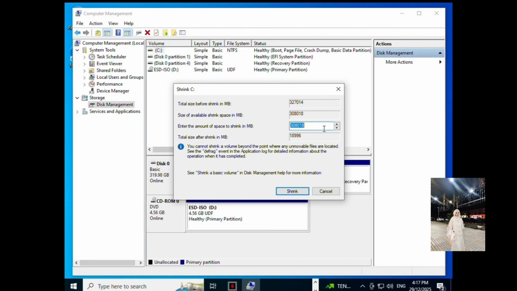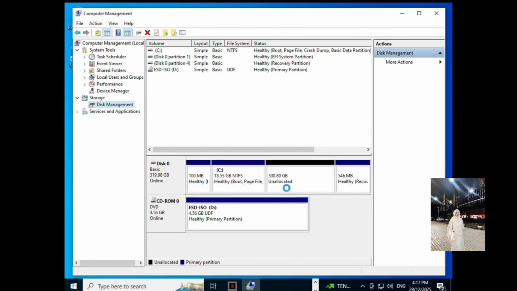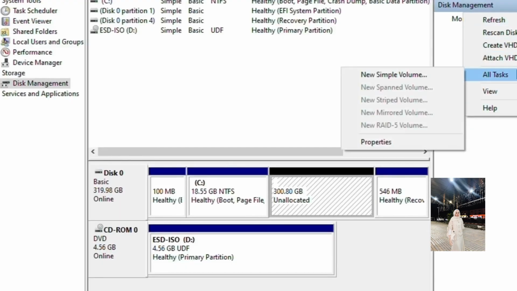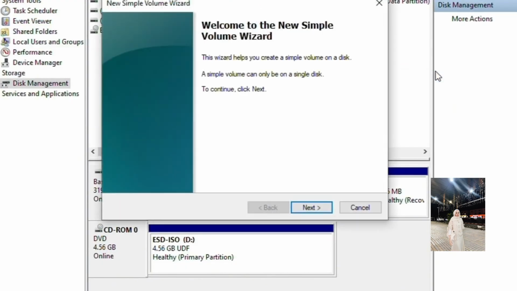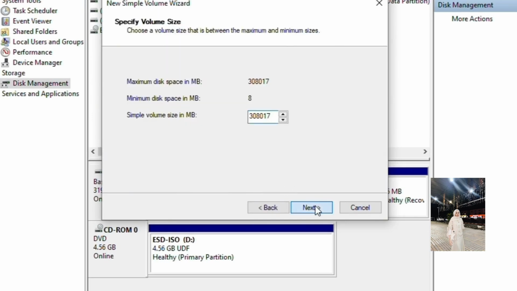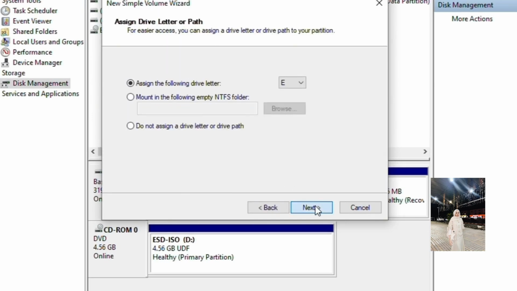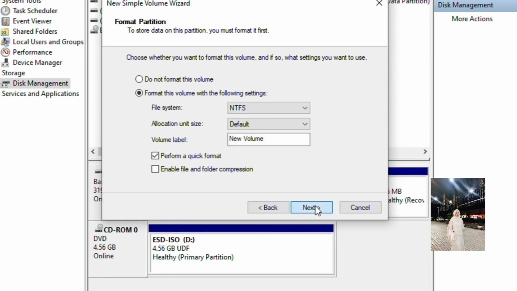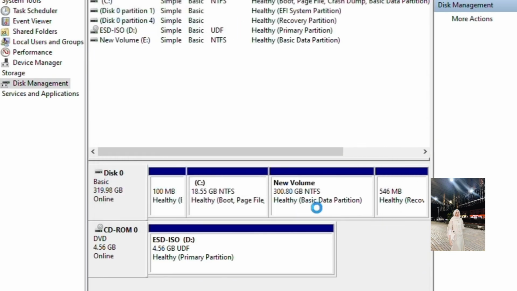And then you click shrink. And then right click again and choose new simple volume and click next. Then you wait.